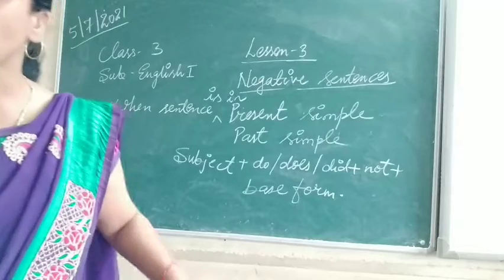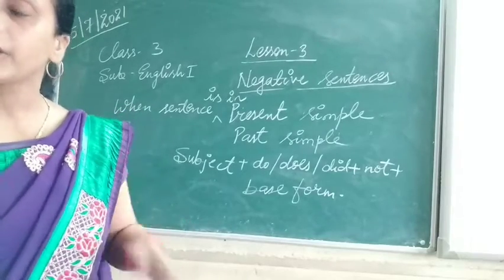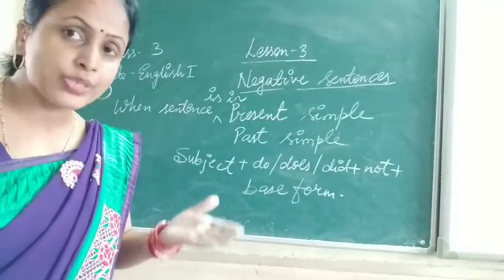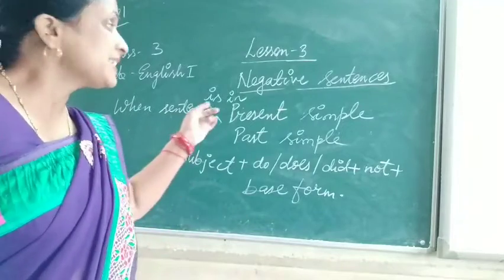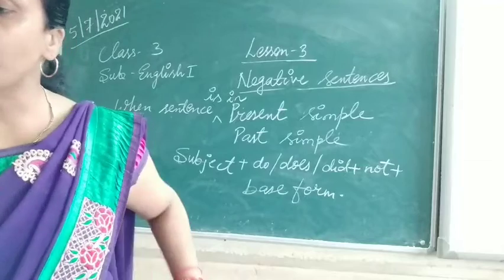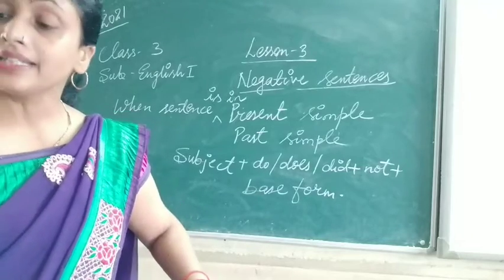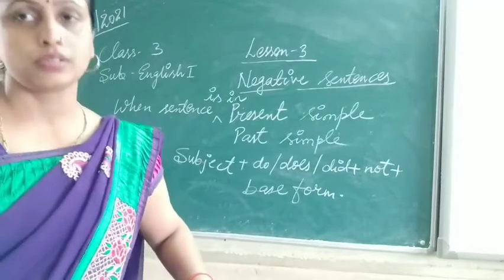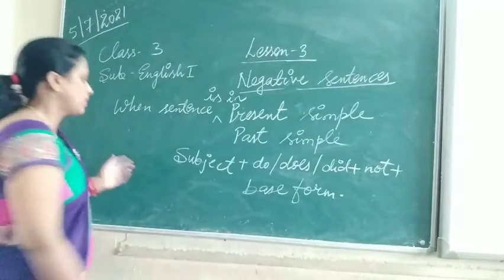This is for what purpose? When we are changing the sentence into a negative sentence, when the sentence is in the present simple or past simple. So we will see one example. Suppose, Sarita sang a song.